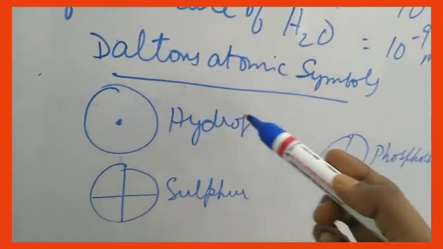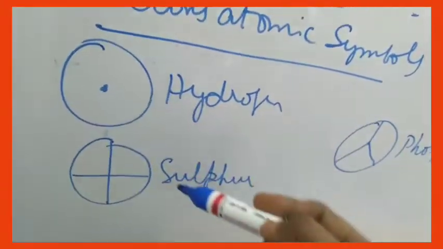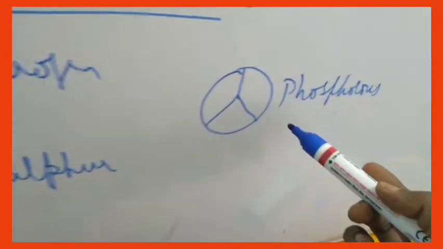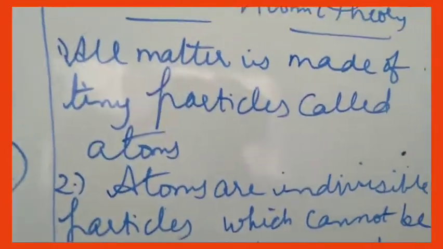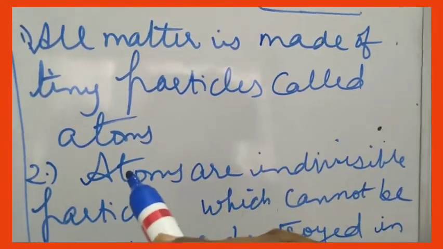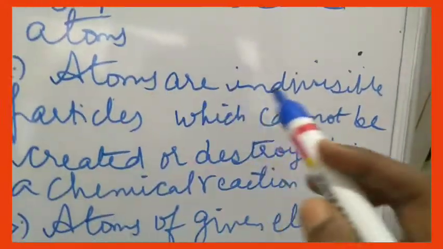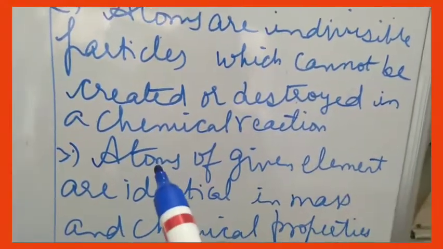Now let us see Dalton's atomic symbols. In the olden days, hydrogen used to be represented in this way, sulfur in this structure, as well as phosphorus in this way. Now let us see what is Dalton's atomic theory. He has given certain postulates. All matter is made up of tiny particles called atoms. Atoms are indivisible particles which cannot be created or destroyed in a chemical reaction.